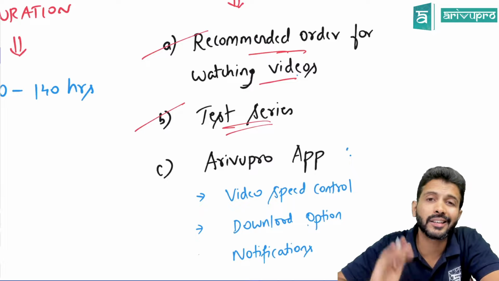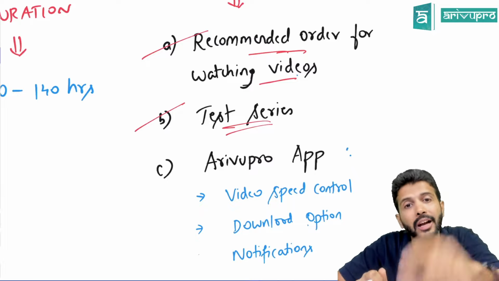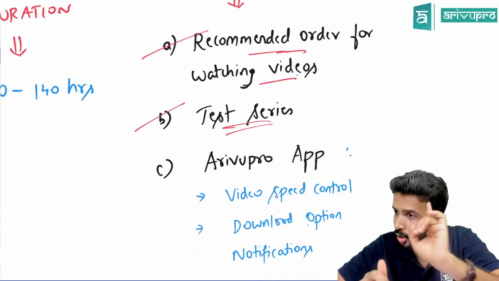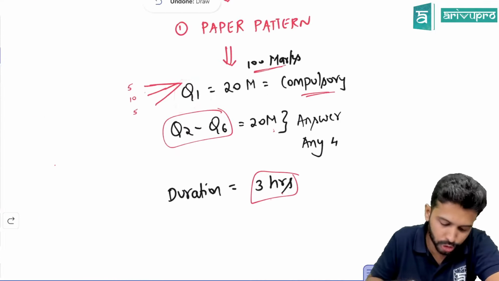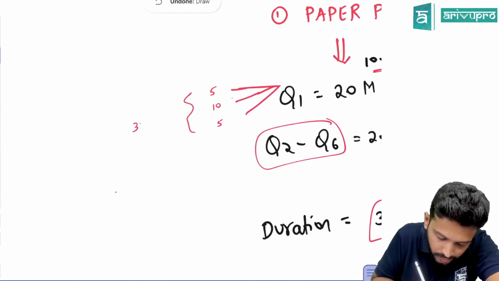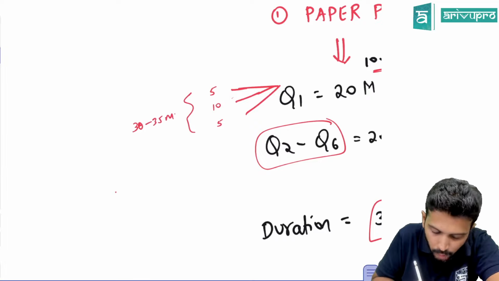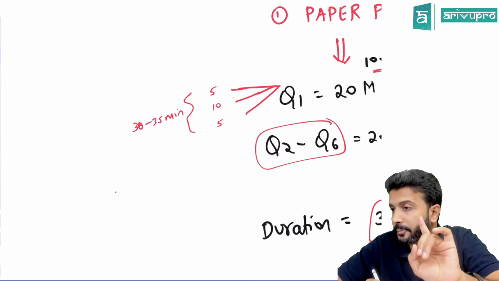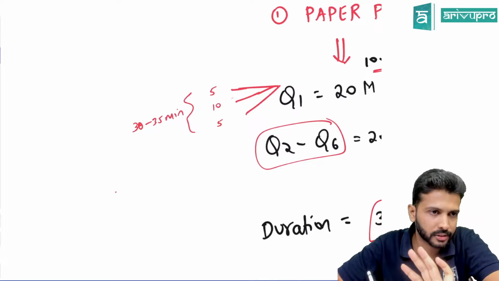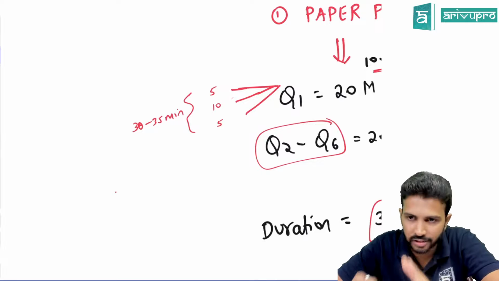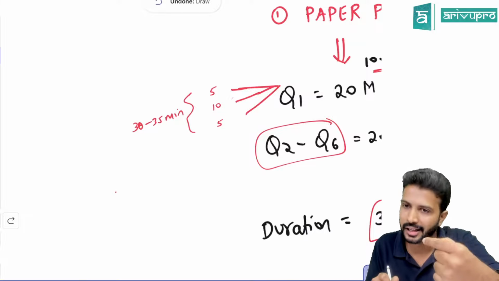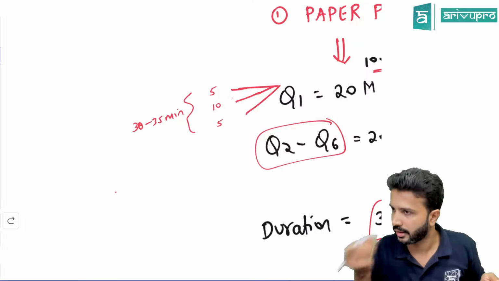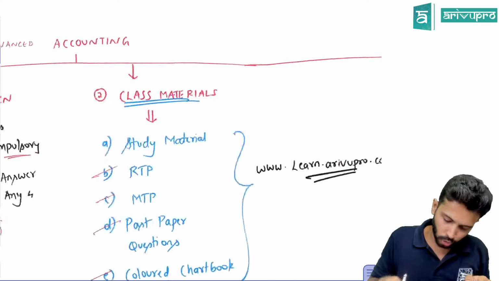But more importantly, just keep track of how much time you are taking, because approximately one 20-marker question you should answer within about 30 to 35 minutes, or maybe 40 minutes, not more than that. And it is a challenging task. It's not that easy. If your writing speed is not good, it's not easy to complete a 20-marker question within that time. It will come only with practice. Okay, so that's about it.